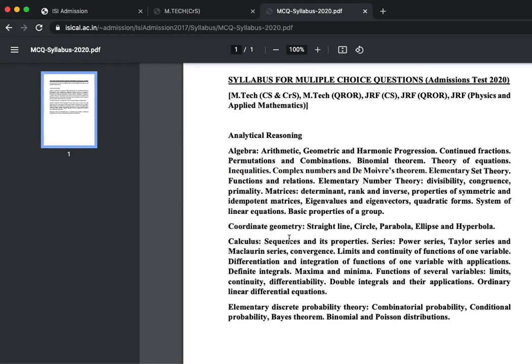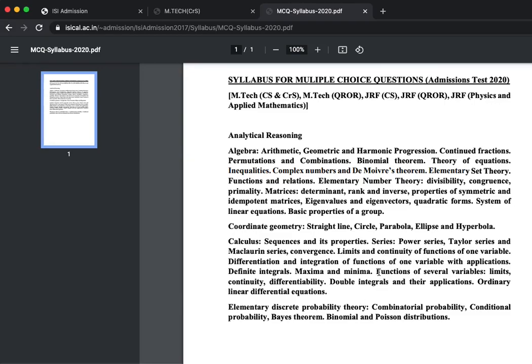If I look at the calculus, it has pretty much everything which you will have in your JEE part, but yes, it has something called functions of several variables, and then you have double integrals as well, and then you have ordinary differential, linear differential equations, which is not covered that much in JEE. And the elementary discrete probability theory has combinatorial probability, conditional probability, Bayes theorem, binomial and Poisson distributions.